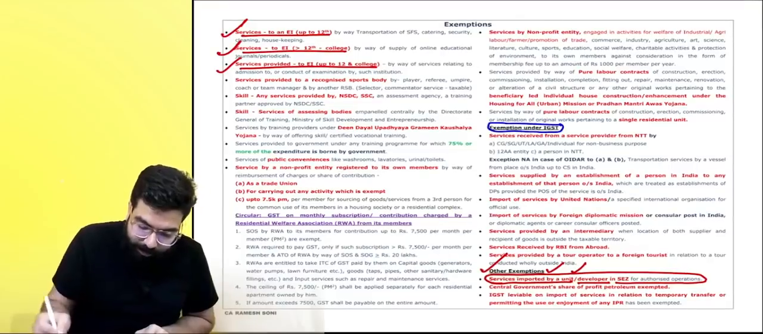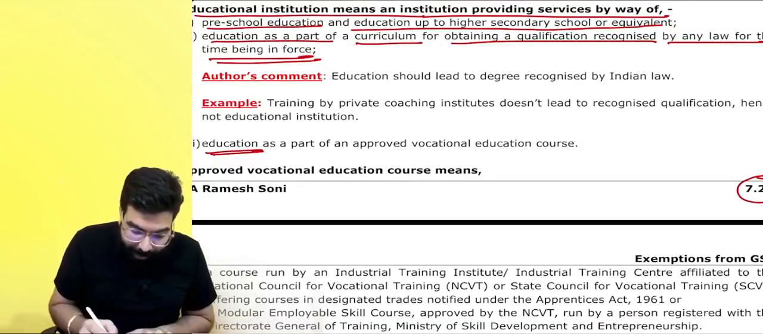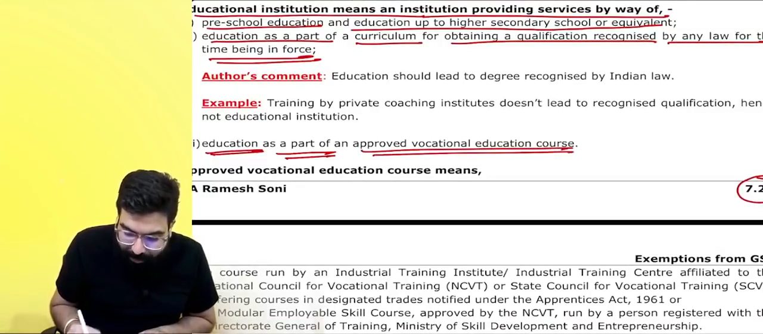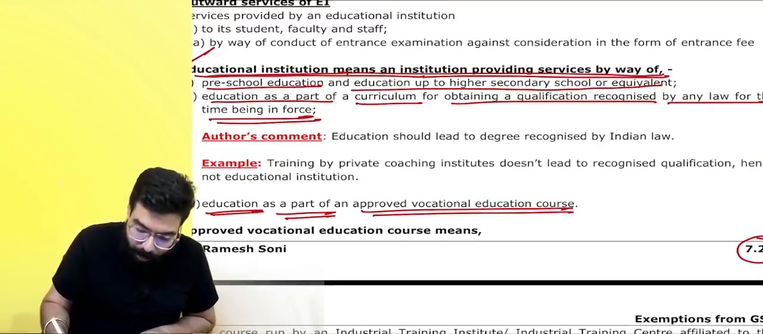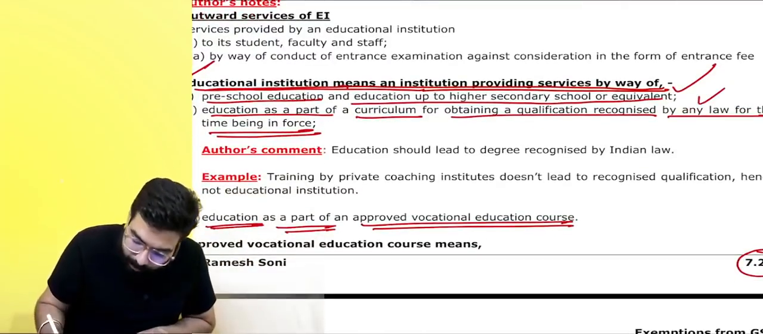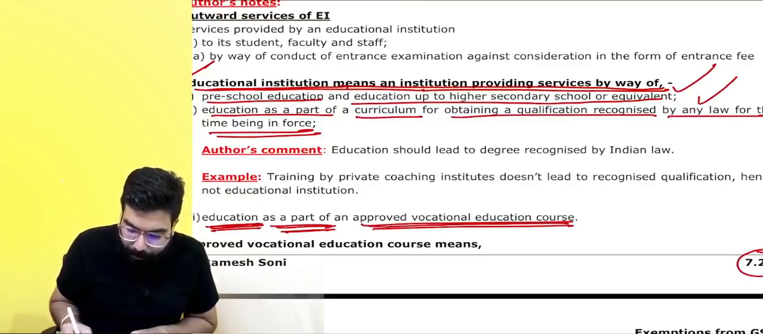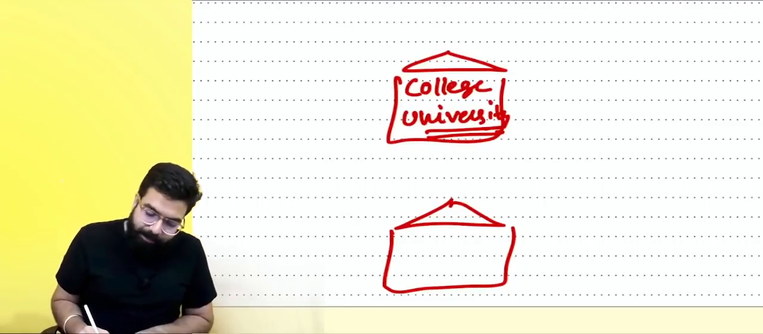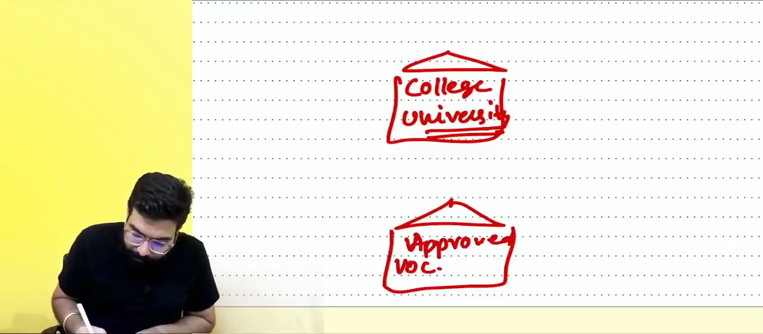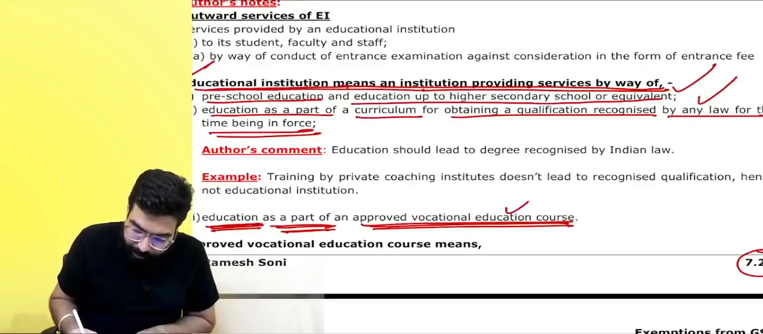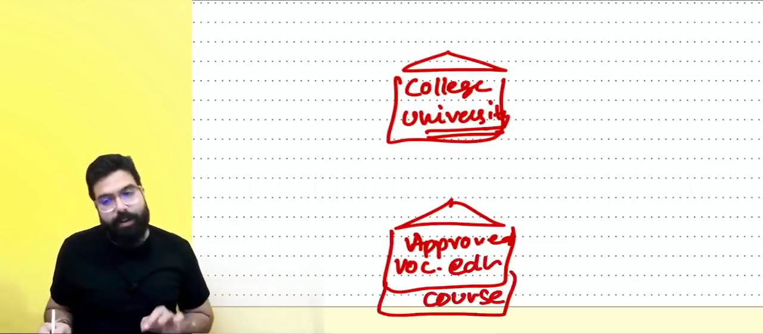And the third kind of educational institution is one providing education as a part of an approved vocational education course. So an educational institution means an institution providing services by way of preschool up to 12th, or a degree recognized by the law, or if they are providing education as a part of an approved vocational education course, then they are also an educational institution.